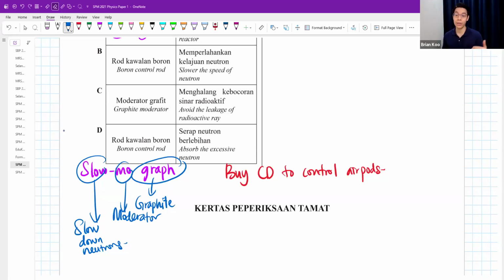But earlier on, graphite moderator, the job is to slow down neutrons. Boron, B stands for boron. CD stands for cadmium. Control rod.